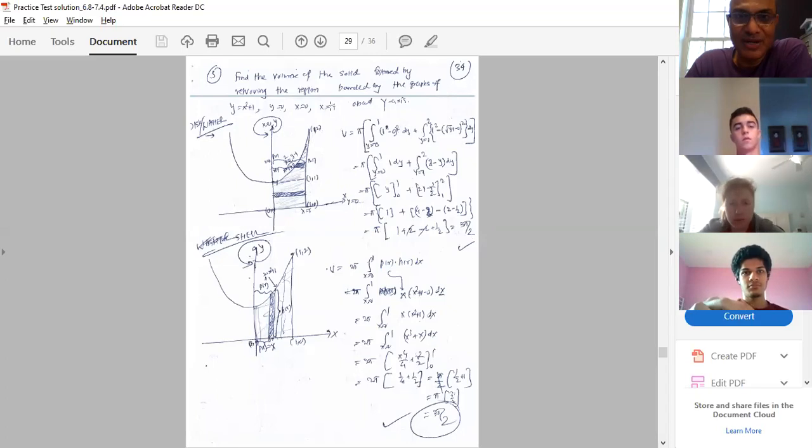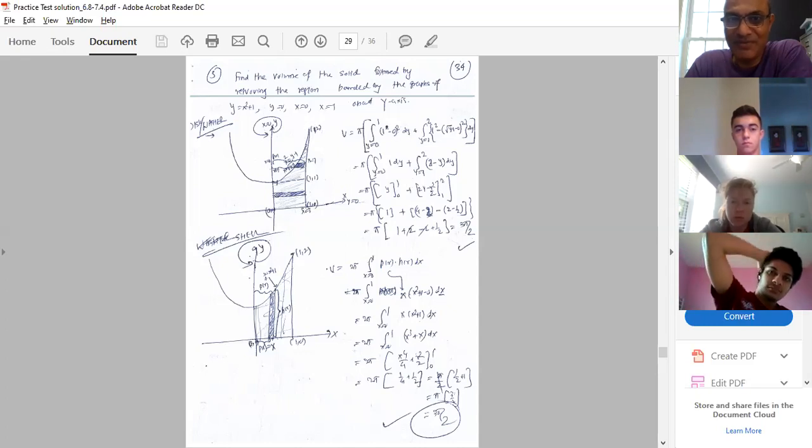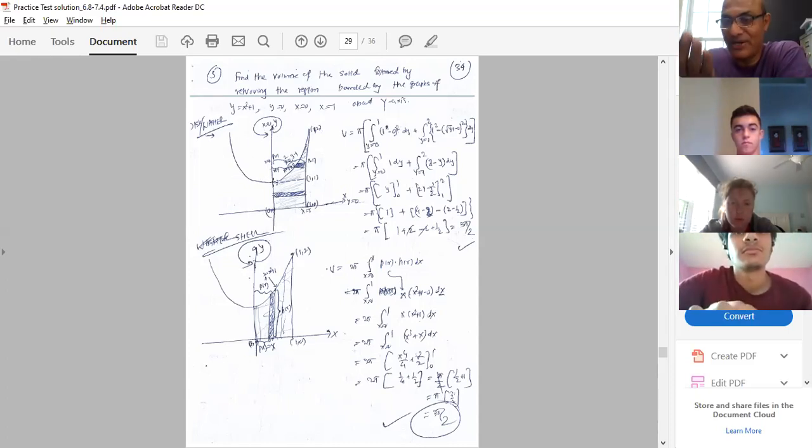So x equals 1. If you plug it in, 1 squared is 1, 1 plus 1 is 2. So when x equals 1, y is 2. This is the point of intersection, (1, 2). And this is y equals 0 and x is already 1, so it is the point (1, 0). I fixed this point. This point, from y equals x squared plus 1, is (0, 1), because it is 1 point above on the y-axis where x is 0.